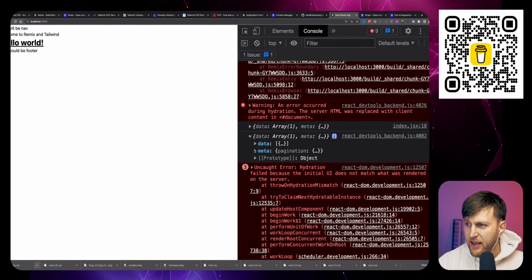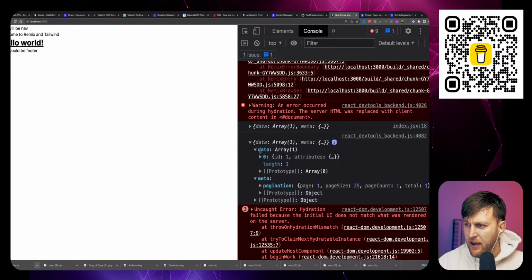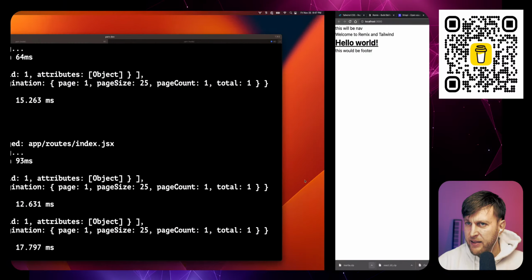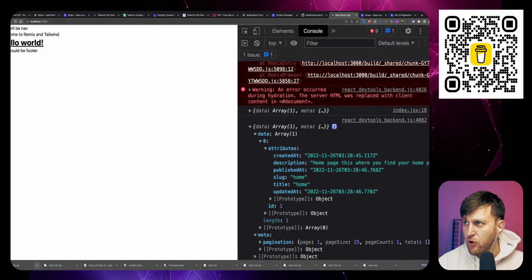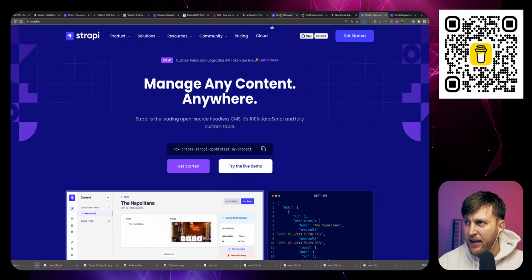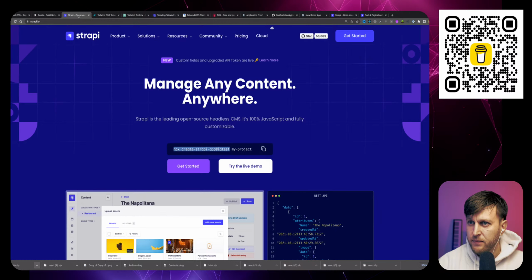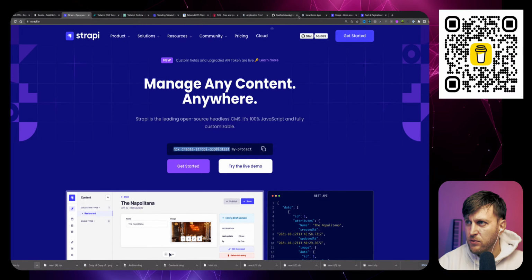So we're still getting our data, and we're still getting one array which has our home page. And let's do a little test here. Go to our backend and add another page. I have too many things open. Where's my localhost?